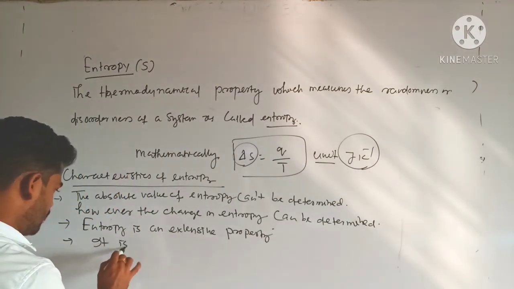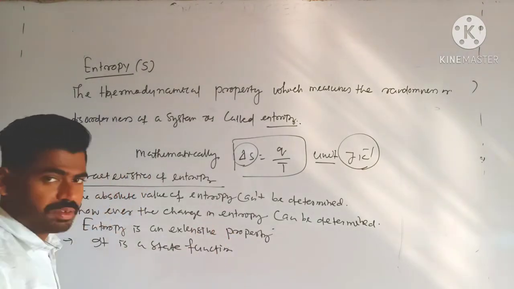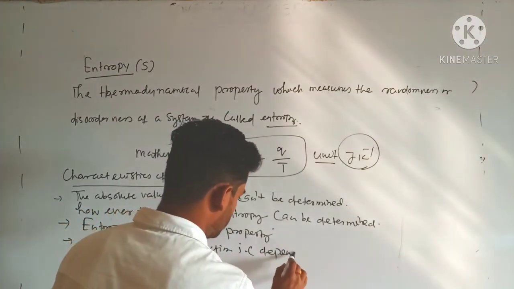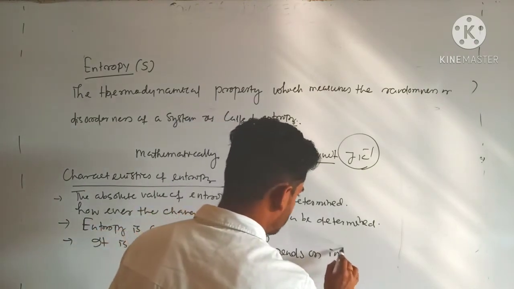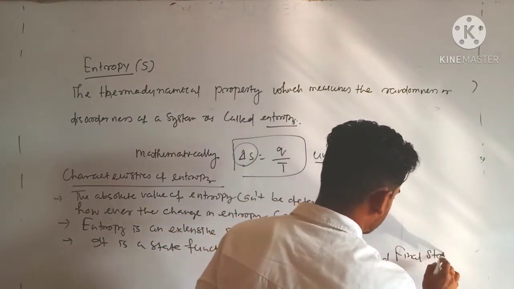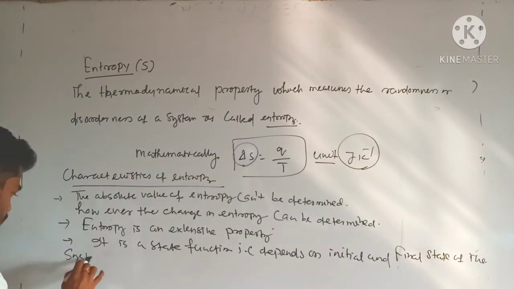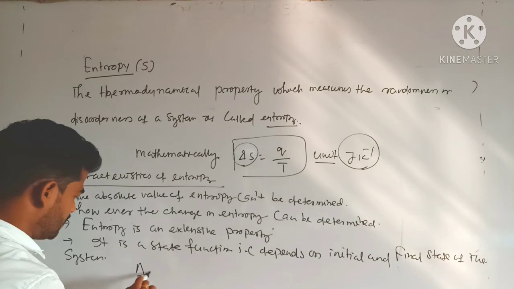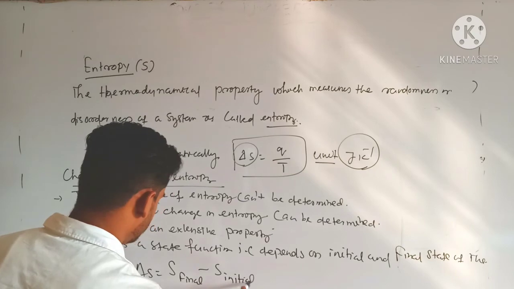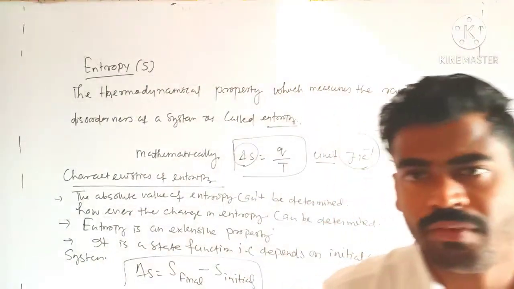It is a state function, that means it depends upon the initial and final state of the system. That means del S is equal to S final minus S initial. This is the introduction of entropy.